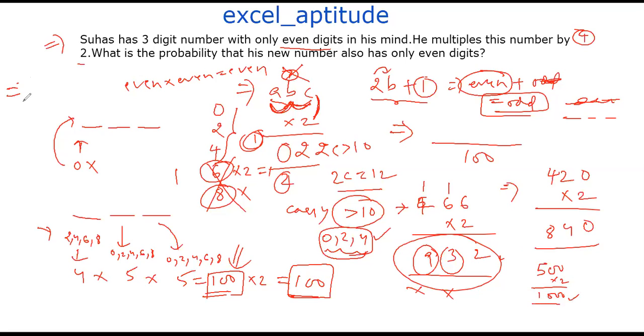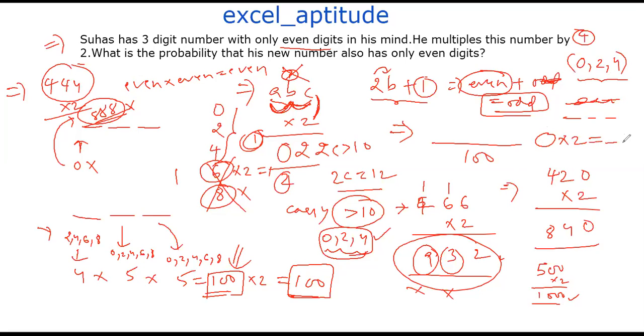The maximum possibility is 444, and multiplying by 2 gives 888. So the new product also has three digits, and the original number should contain only 0, 2, and 4.